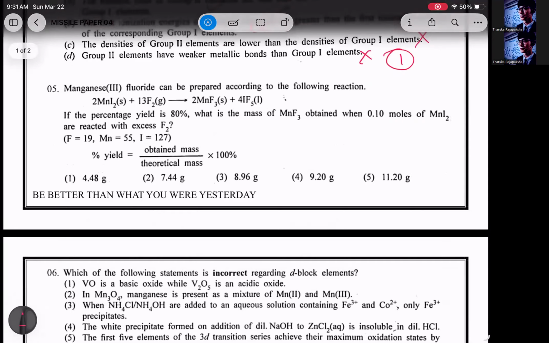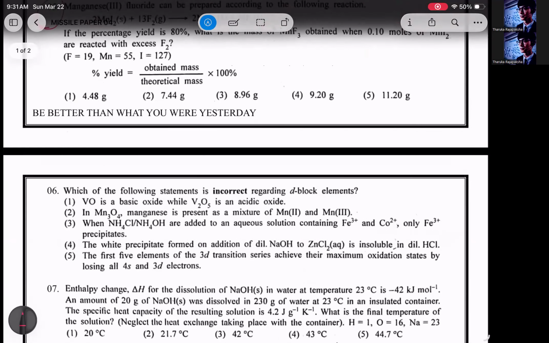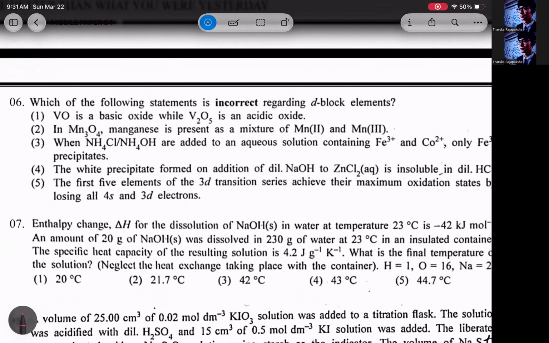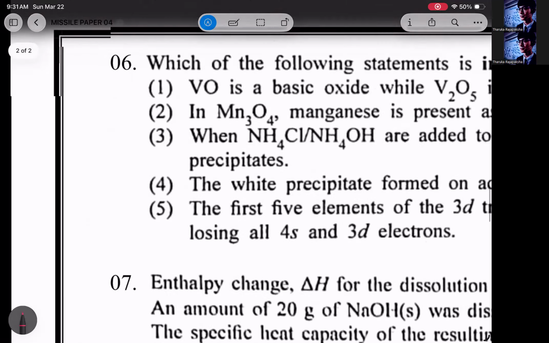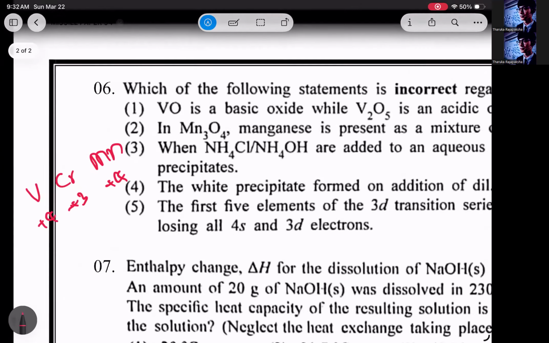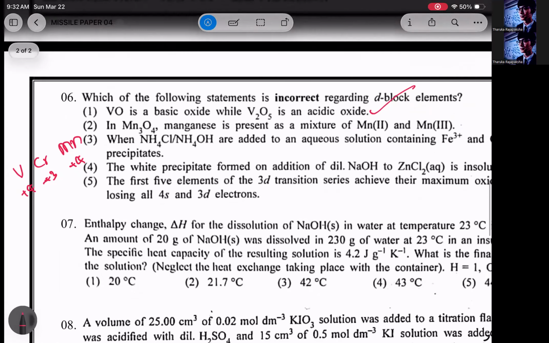Right. Fifth one also I'll leave it. Sixth one, VO is a basic oxide while V2O5 is an acidic oxide. That's correct. So vanadium, chromium, manganese, plus 4, plus 3, plus 4. These oxidation states are amphoteric. Any oxidation number below that will be basic. Any oxidation number above that will be acidic. So here VO is basic and V2O5 is acidic.